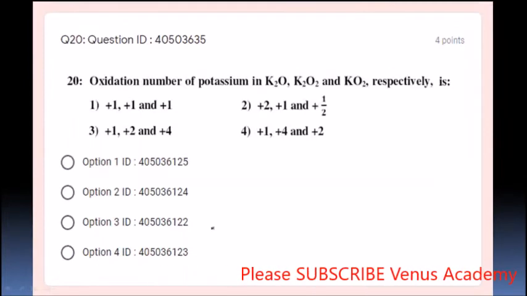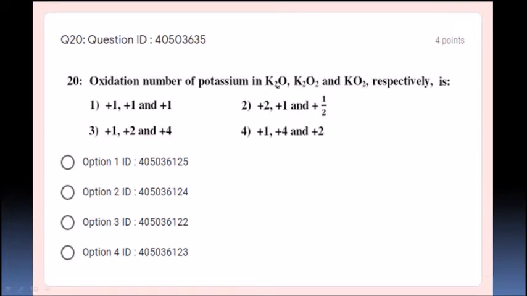Next, question number 20. The oxidation number of potassium in K2O, potassium oxide, potassium peroxide and potassium superoxide respectively is. Before answering this kind of question, what is the group of potassium? It is a first group element, S block. All first group elements have an oxidation state of +1.